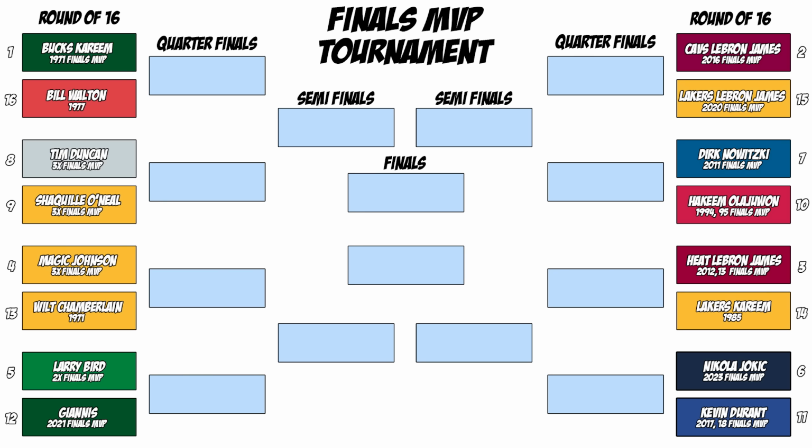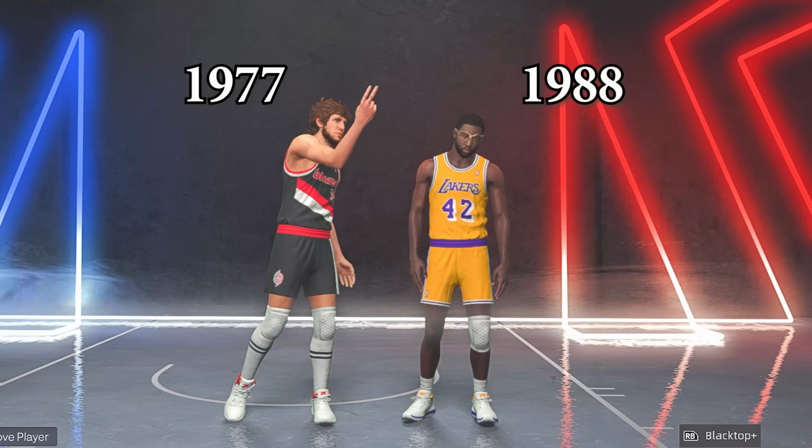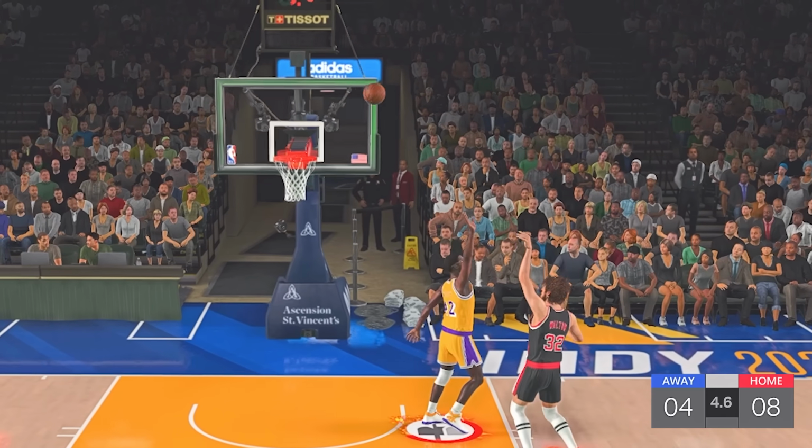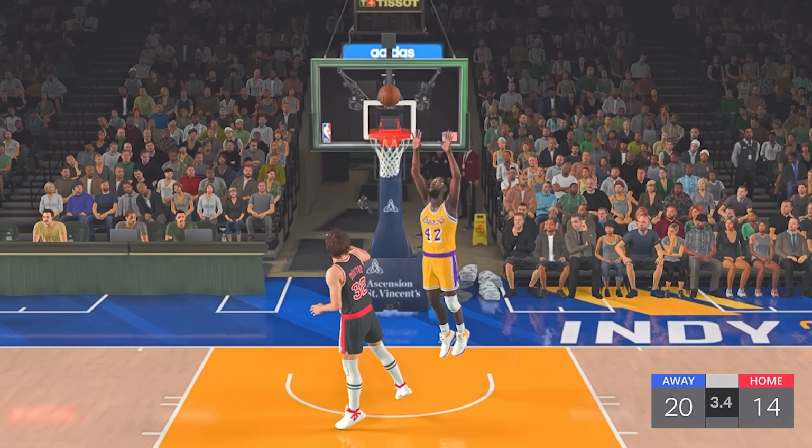Moving on to the players over 6'8", there are 20 of them, so we have 8 players playing in a play-in game. Up first is Bill Walton versus James Worthy. James Worthy started the game hot, going up 8-2. Then Bill Walton took over, ultimately winning 22-14.